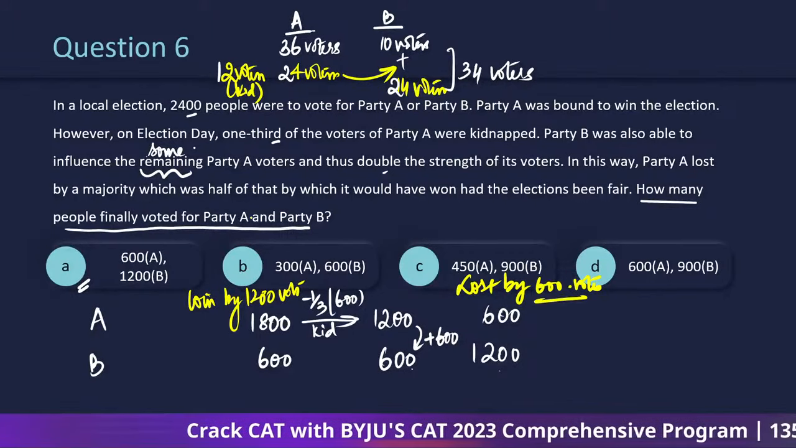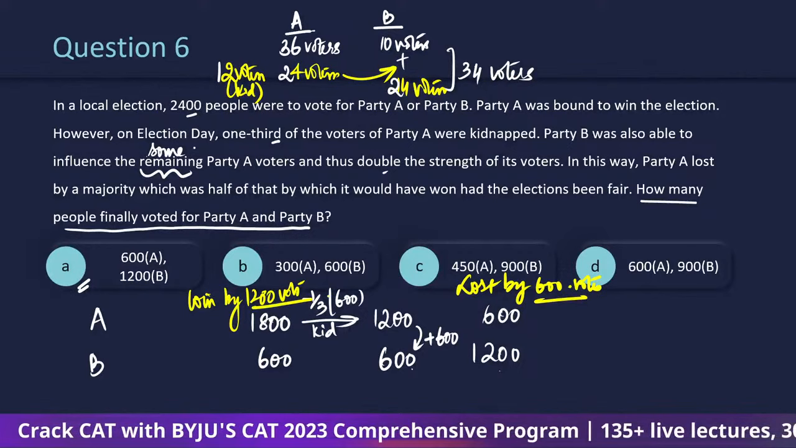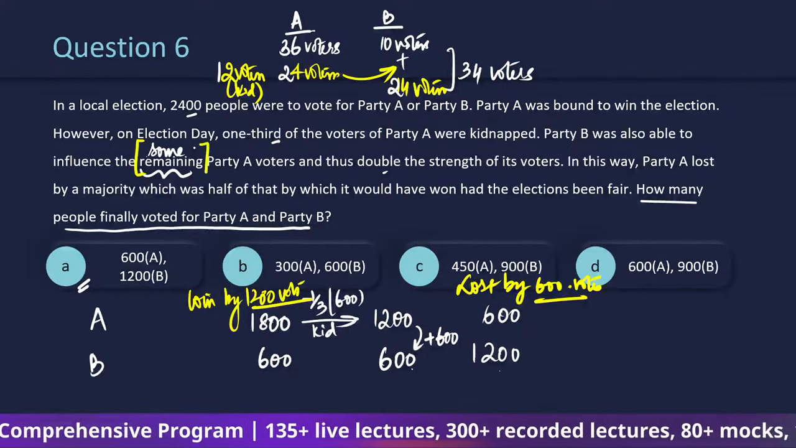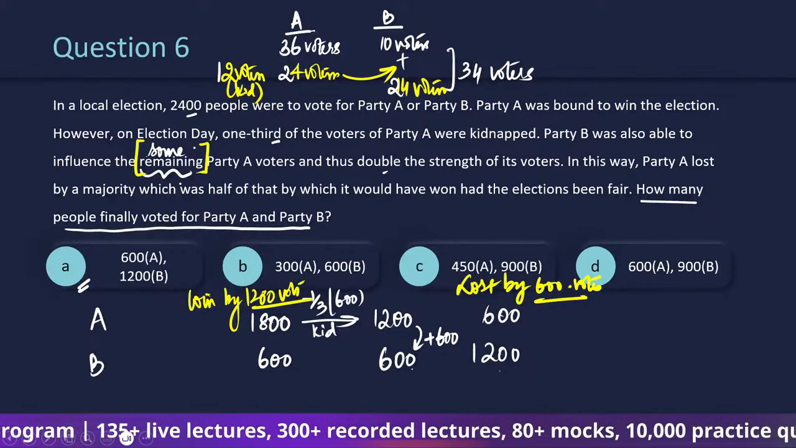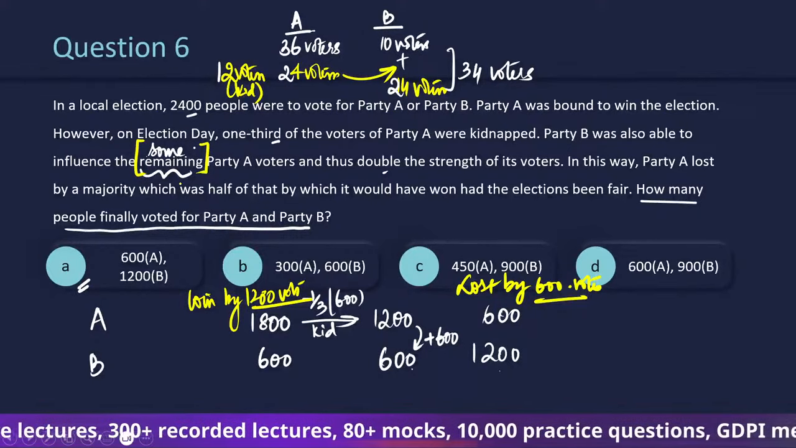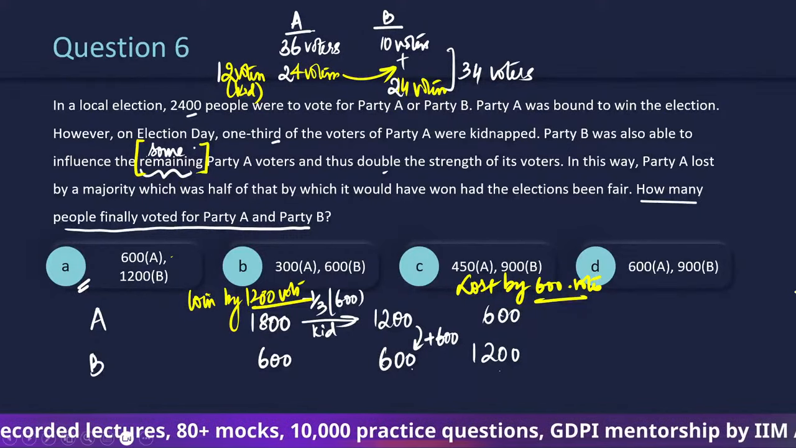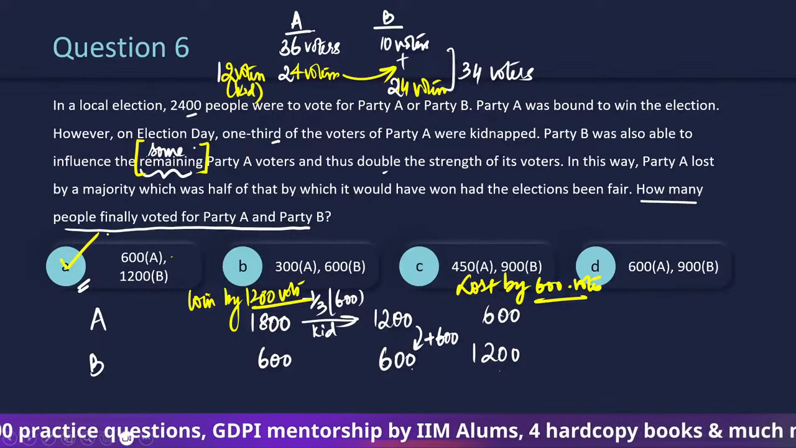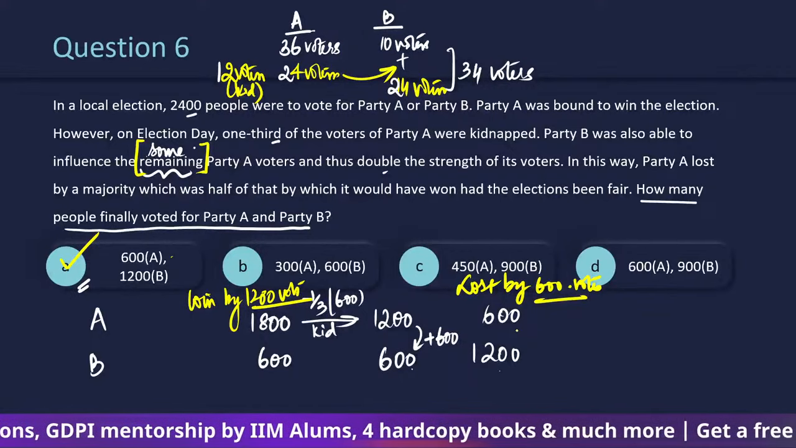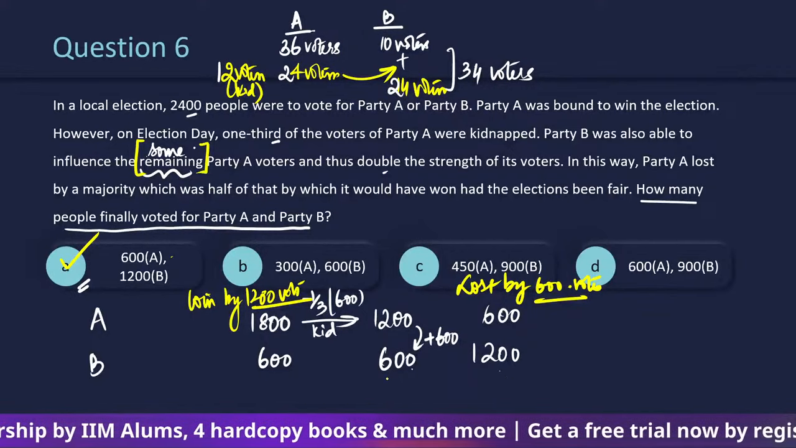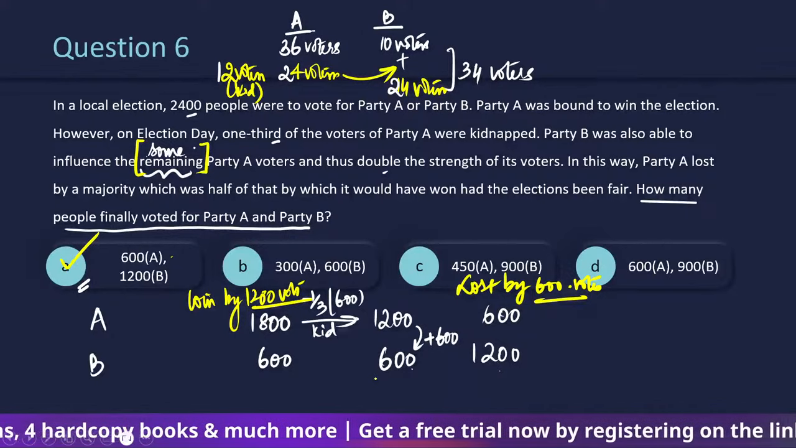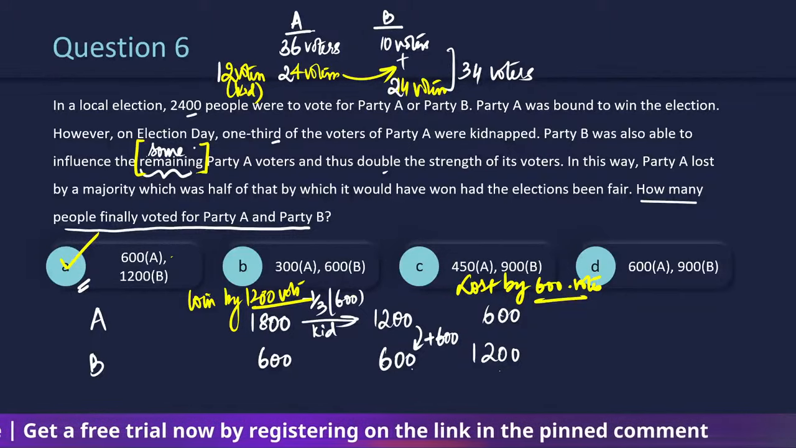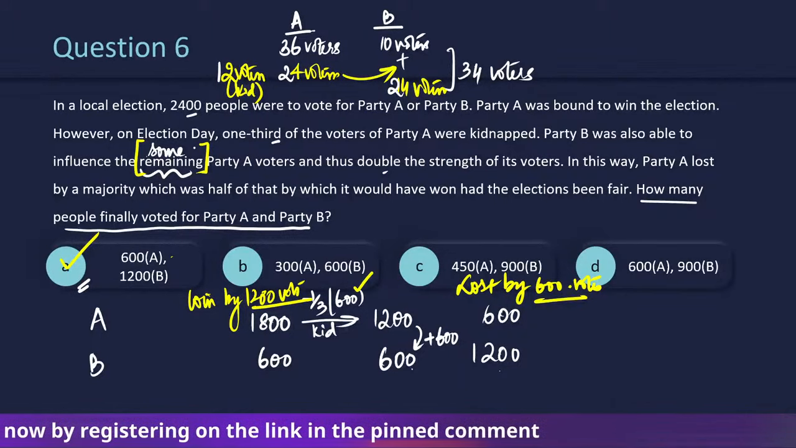Party A lost by a majority which was half of what by which it would have won if the election had been fair. So the confusing part was this word, right, remaining. मतलब जो बचा हुआ है, पर अगर सब बचा हुआ है तो A के पास कुछ भी वोट्स कैसे हो सकते हैं, because in all the options we had the same. Thankfully A is the answer. If A was not the answer then we would have gone after B option, right. We would have started with A having 300 votes, B having 600. B के पास 600 है, डबल होने के बाद, तो पहले 300 रहा होगा, and moved backwards. Okay, so 600 were still kidnapped, as in they were not allowed to come and vote, right?